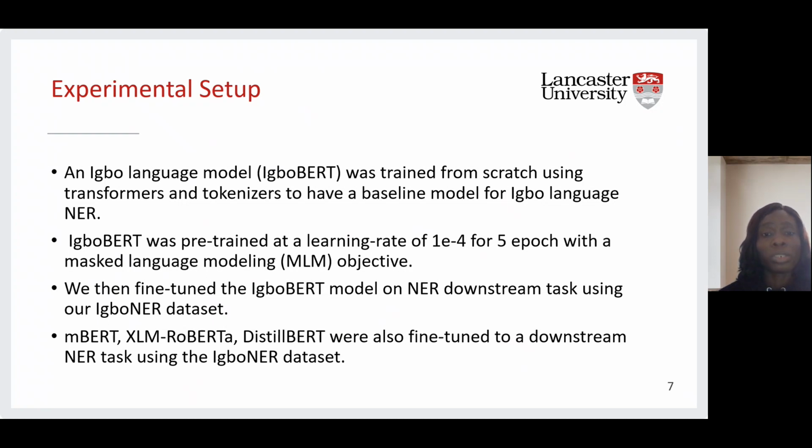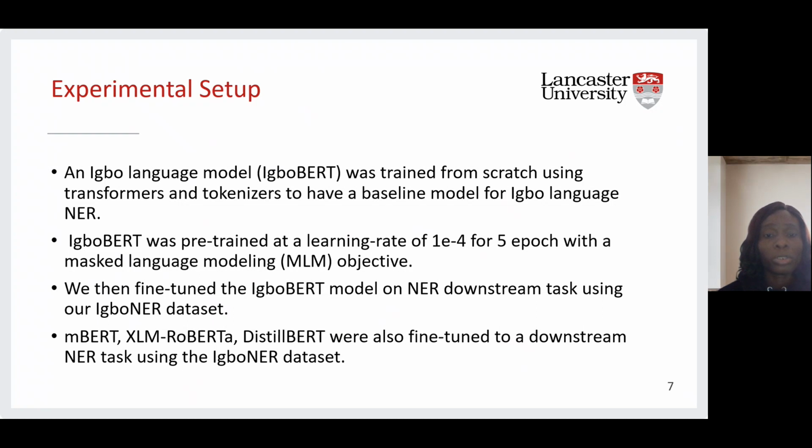IgboBERT was pre-trained with the masked language modeling objective, and the training we did was 5-epoch training because of the limited resources at the time of the training.